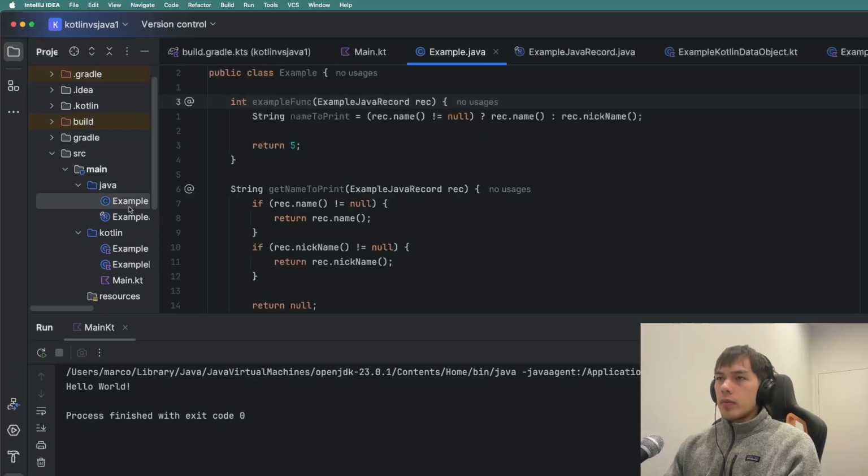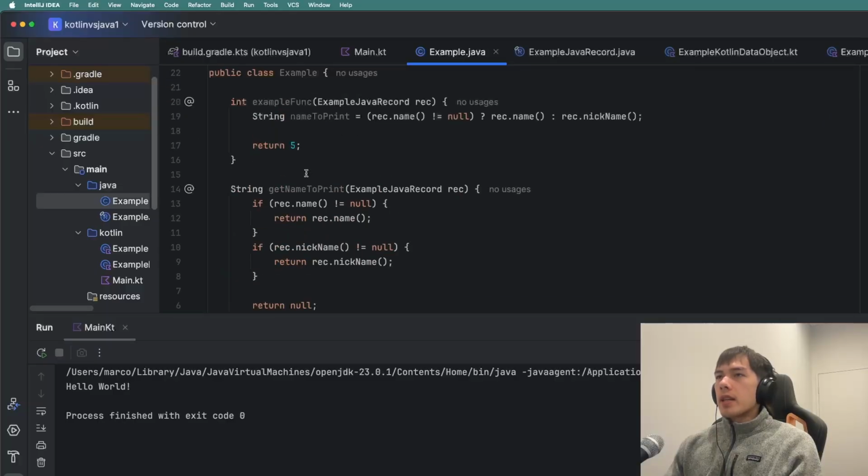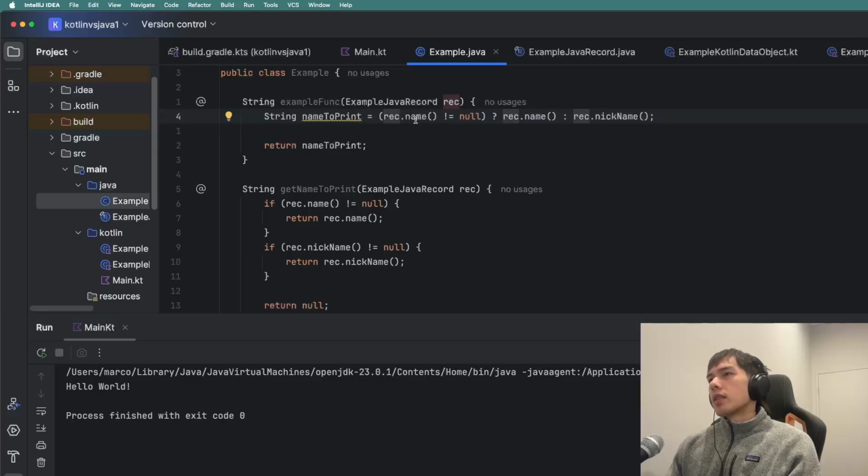The next feature I'm going to complain about is this Elvis operator, which I'm missing. So an example function here, we take in this record and then we have to get a name to print out. Right now I'm not using it, but say we were. If we had some logic like, we'll get the name, and if that's null, we'll use the nickname instead, we can use a ternary here. I mean, it's kind of janky, but it's fine.